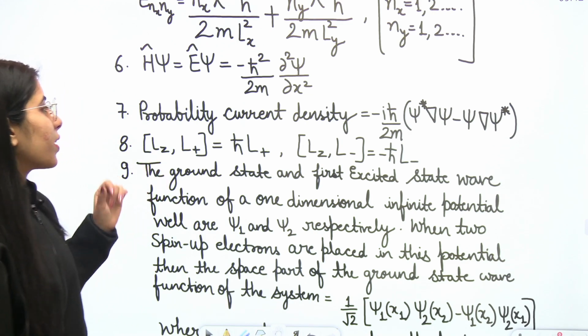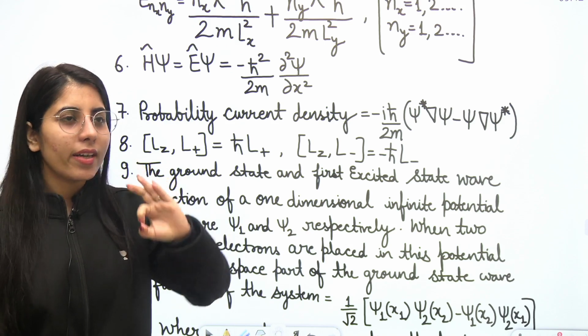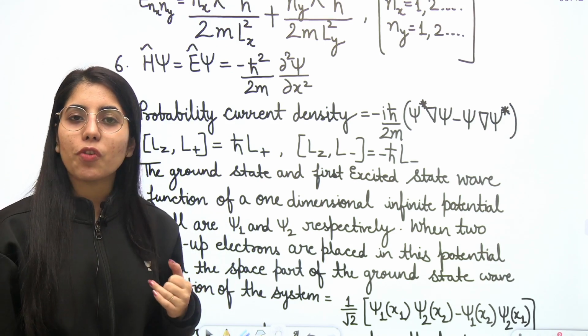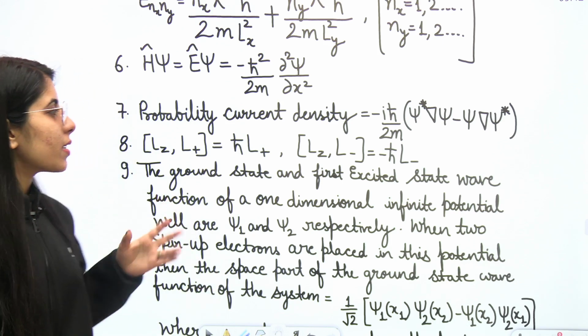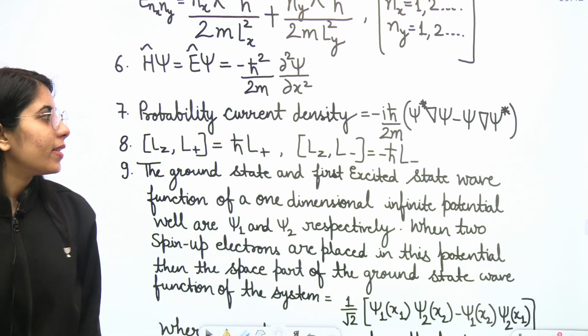Clear? Now next one, the probability current density based questions have been asked again and again in the GATE exam as well as in the CSIR NET exam. You can find similar types of questions, so it is equally important too. That is the probability current density expression.